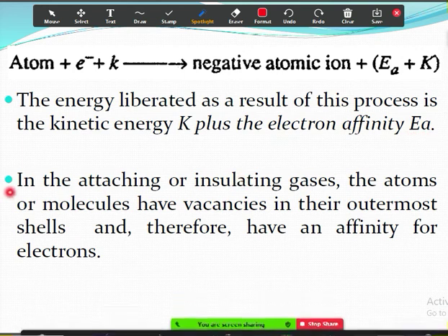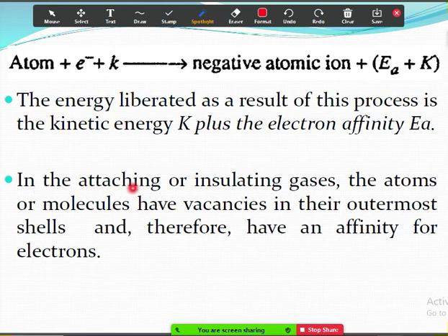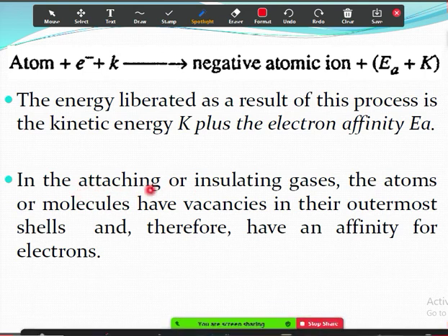Moving on to the next point. Insulating gases are also called attaching gases. This point you can keep in mind. Insulating gases are also called attaching gases, because of the electron attachment process.